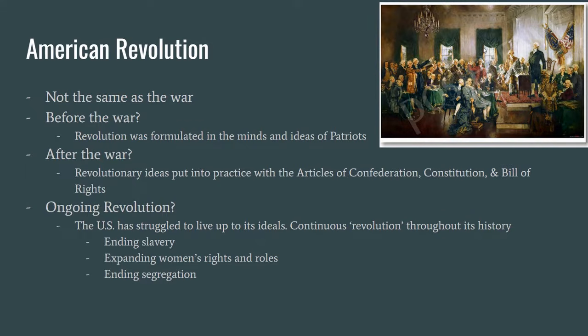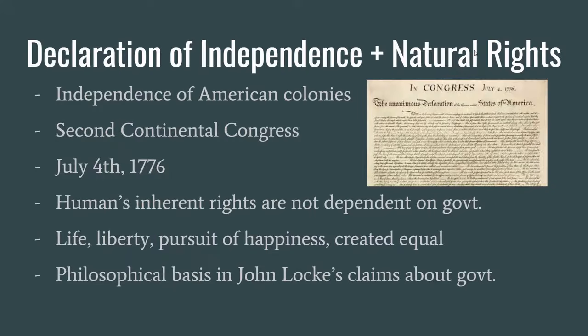Others say the revolution occurs after the war, when the ideas are put into practice. And we can see that with the democratic forms of government in the failed Articles of Confederation and a successful Constitution with its Bill of Rights. And still others say it is ongoing, that the U.S. has struggled to live up to its ideals laid out in the Declaration of Independence and Constitution. There has been continuous revolution through its history, as seen in the ending of slavery, expanding women's rights and roles, and ending segregation.